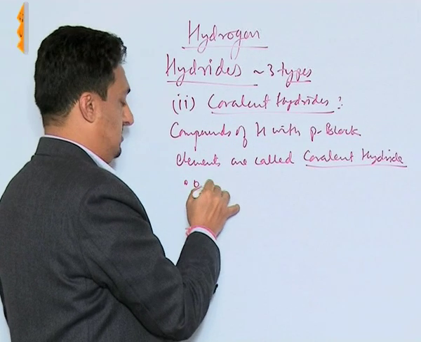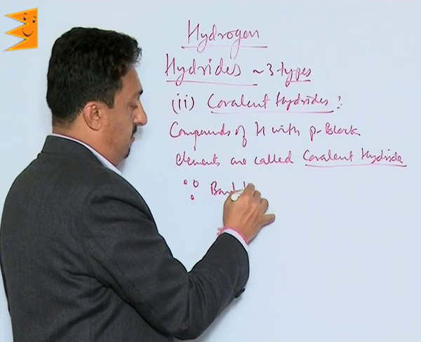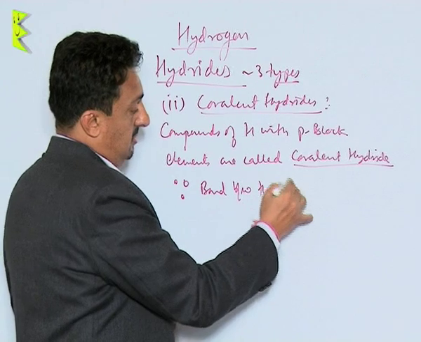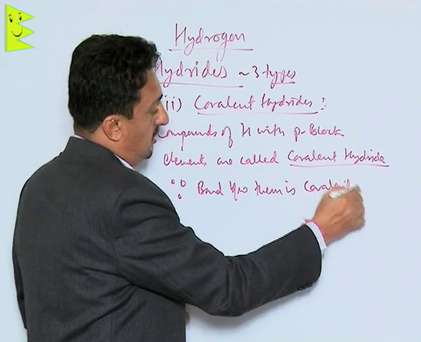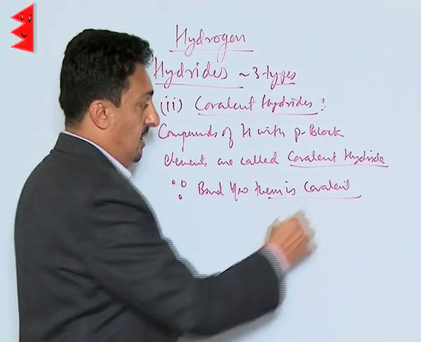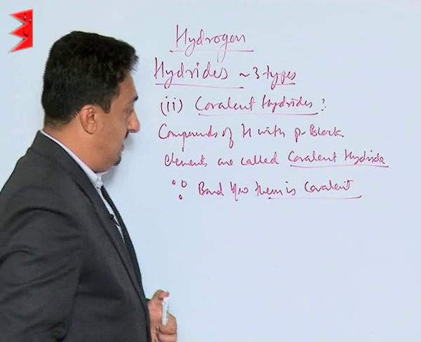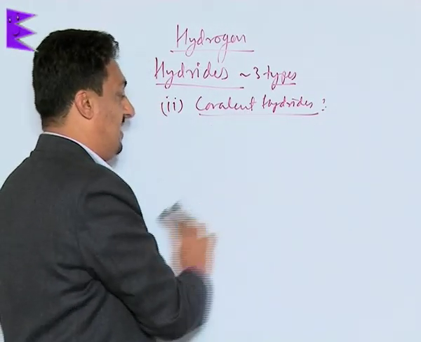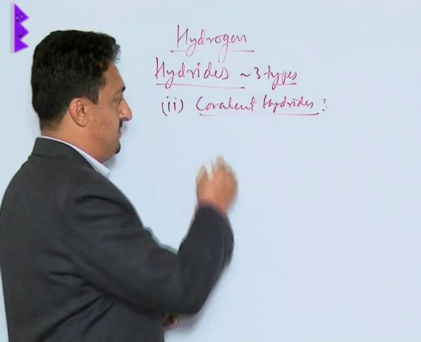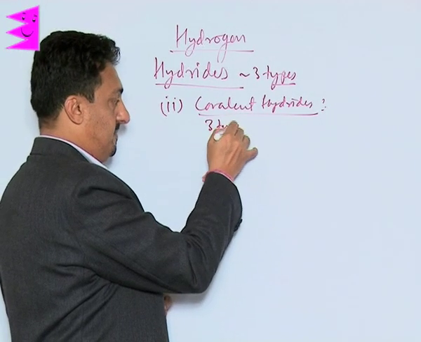Why? Because the bond between them is covalent. Now what you need to remember is that these covalent hydrides, which hydrogen forms with the p block elements, are of three types.